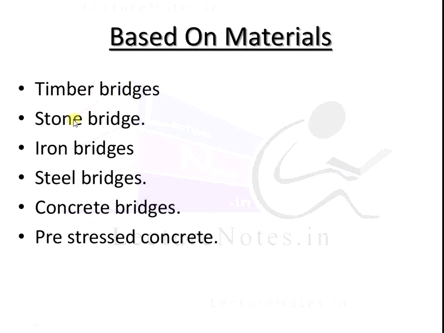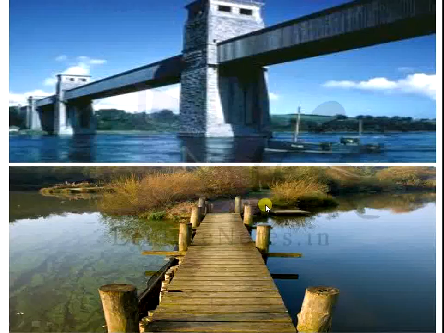Next, after the modification, sometimes we use the stone bridge for safety and durability. And next, the iron bridge. There is the Howrah Bridge in Kolkata. Next, steel bridge. Next, concrete and prestressed concrete. Here we have seen the various bridges: the first is the stone bridge. Next, timber bridge.